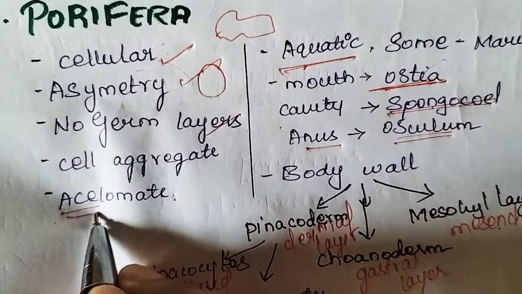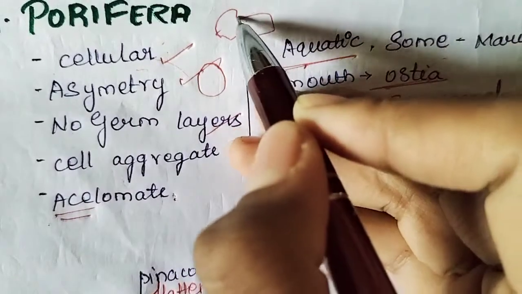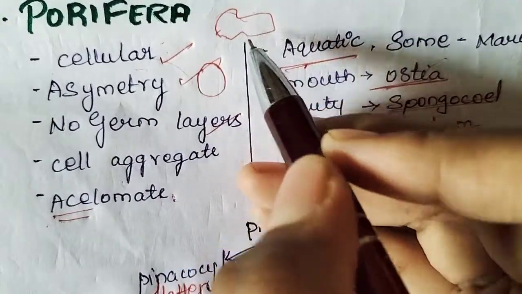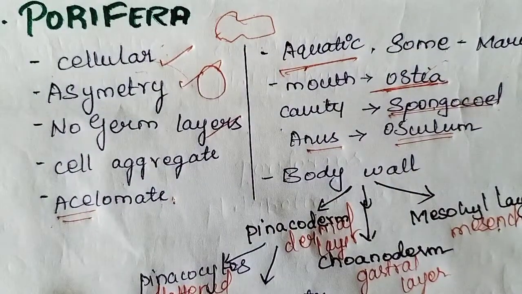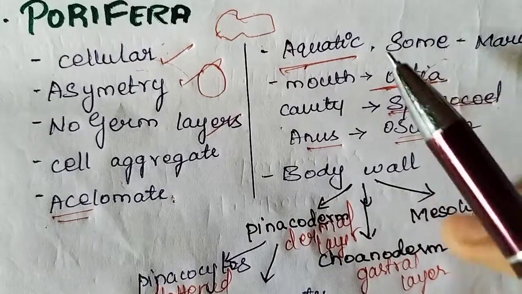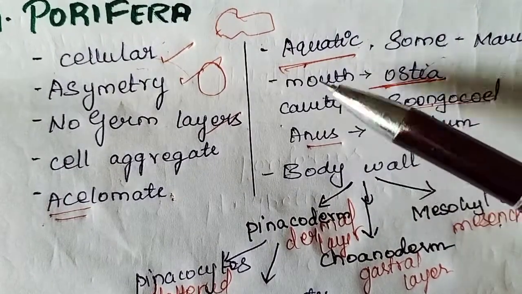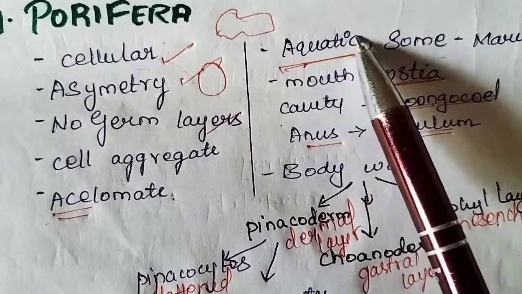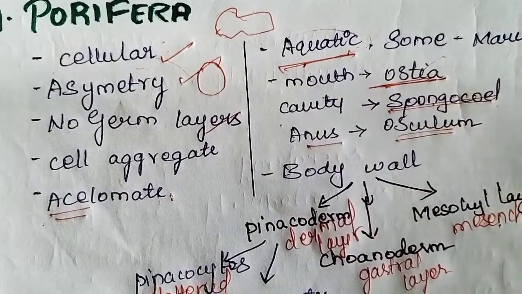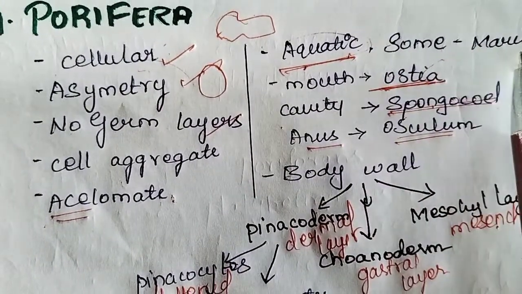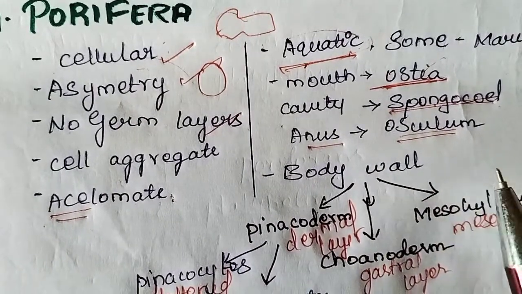They are acoelomates. Asymmetry means they have irregular shapes. If we cut this, we won't get any equal halves, so they are asymmetrical. Clear? The next one is the habitat. They are aquatic or mostly aquatic. We can say all sponges are aquatic, and most are marine. Very few sponges are found in fresh water.